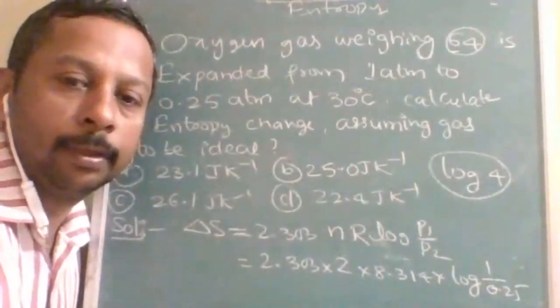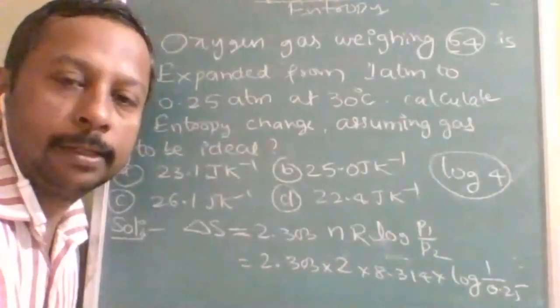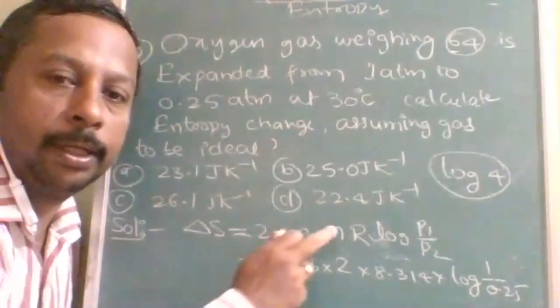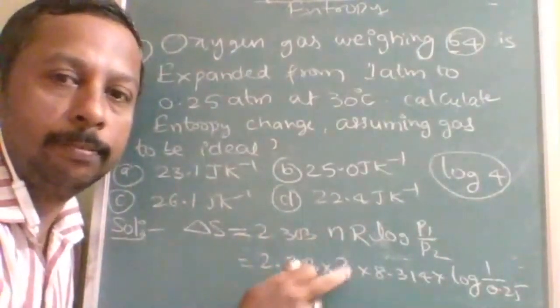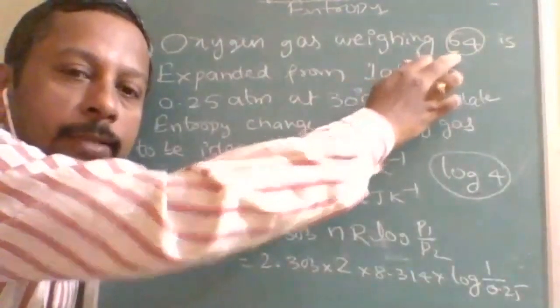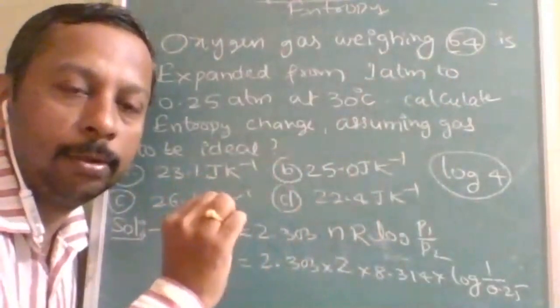For n, people substitute 64 as 4 moles, but that is wrong.